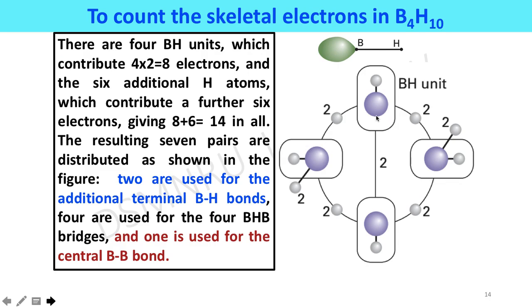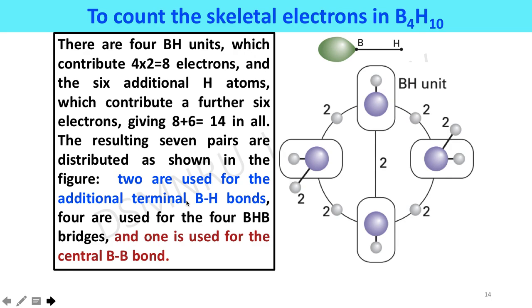Now we try to learn to count the skeletal electron pairs in the B4H10 cluster. There are 4 BH units in the system, which will contribute a total of 4 times 2, equal to 8 electrons, and the remaining 6 additional hydrogen atoms contribute a further 6 electrons, giving 8 plus 6, equal to 14 in total. The resulting 7 pairs are distributed as shown in this figure.